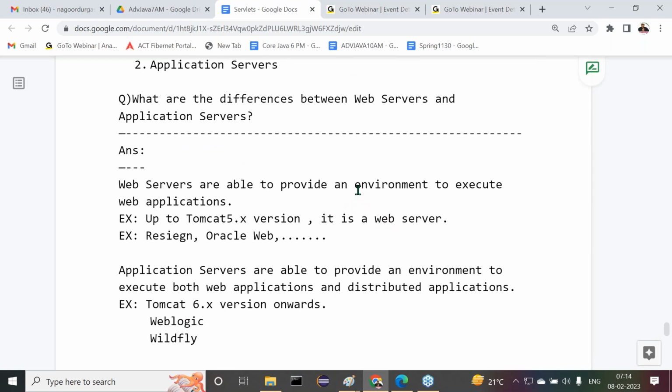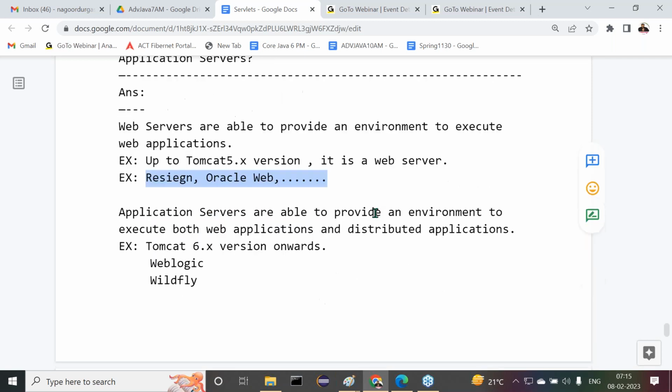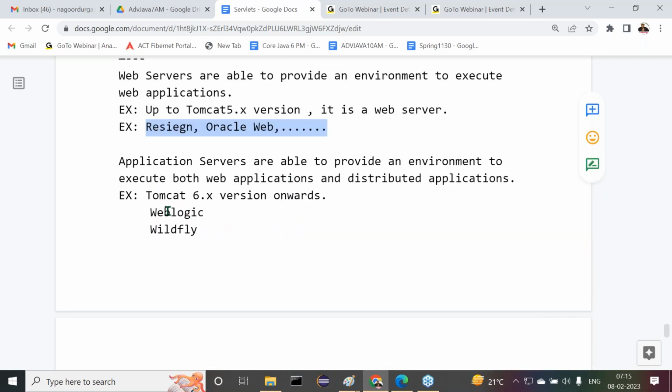Web servers are able to provide an environment to execute web applications only. Only for web application execution purposes are we using web servers. Examples I have given there. Up to Tomcat 5.x version, it is a web server. After that, Tomcat is also converted into an application server. Resin, Oracle Web, all these are web servers. Application servers are able to provide an environment to execute both web applications and distributed applications. What are the examples for them?